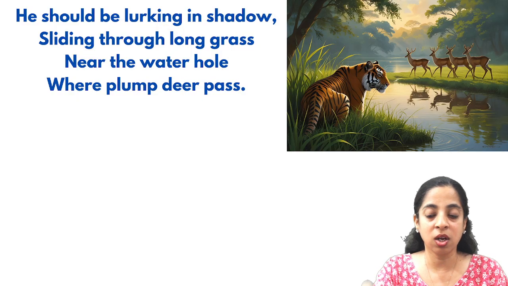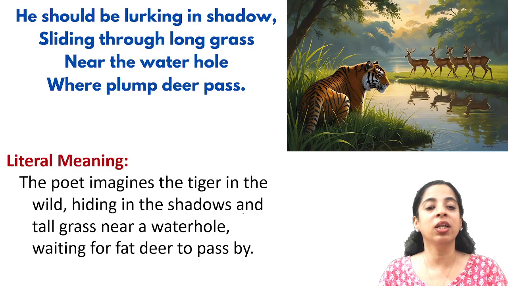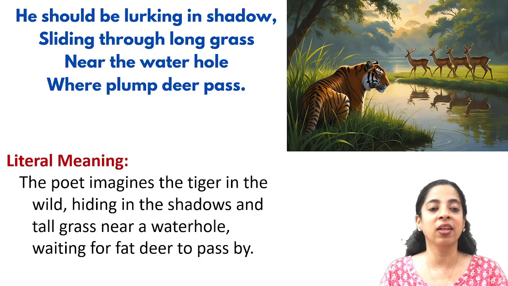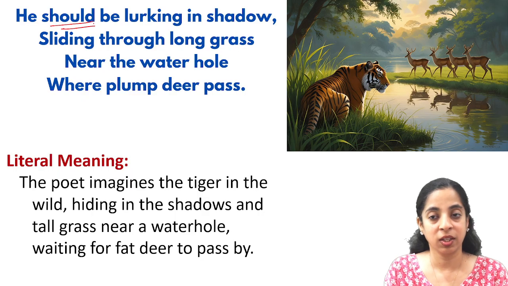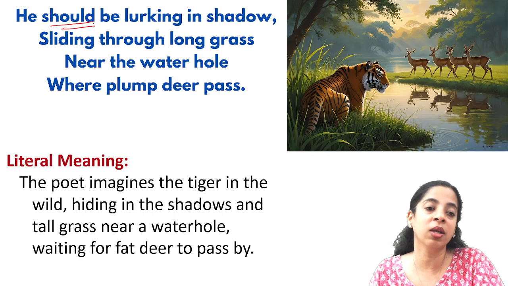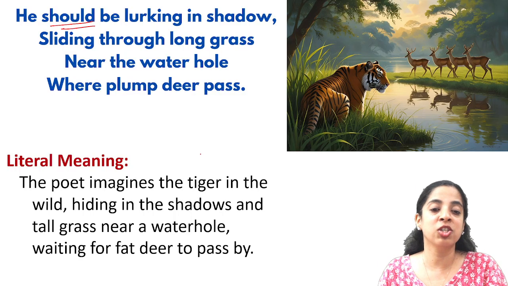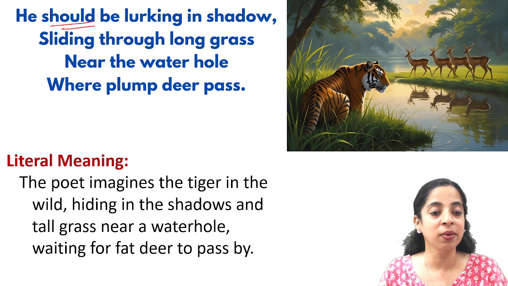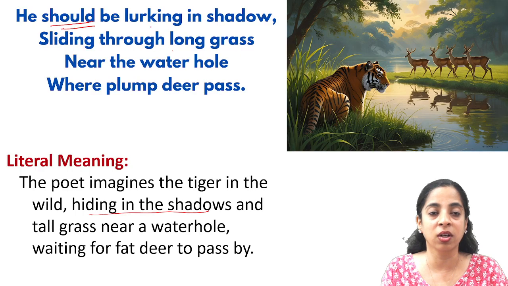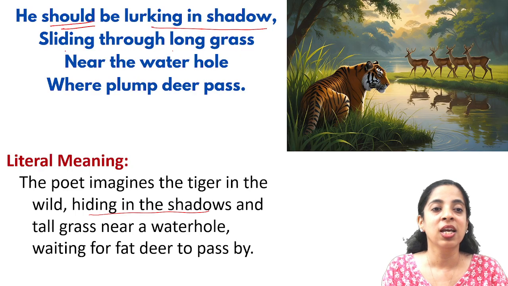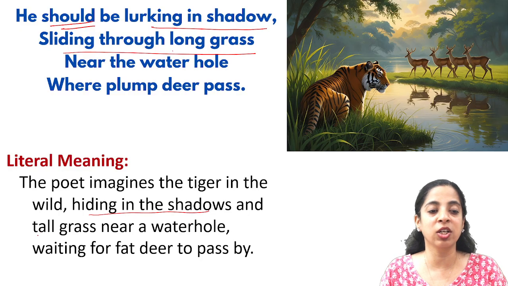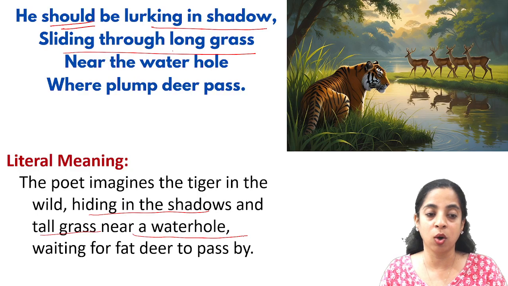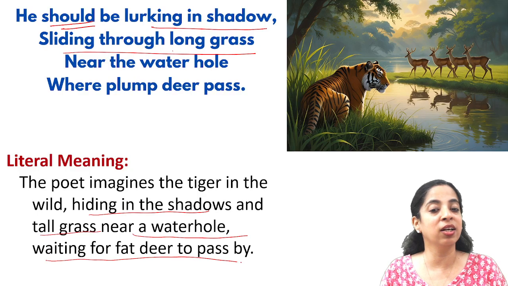So let's talk about the literal meaning. The poet imagines the tiger in the wild. That is why he is saying he should be. That is his natural thing. So he is imagining that the tiger is in the wild, hiding in the shadows, sliding through the long grass, near a water hole, waiting for the fat deer to pass by.